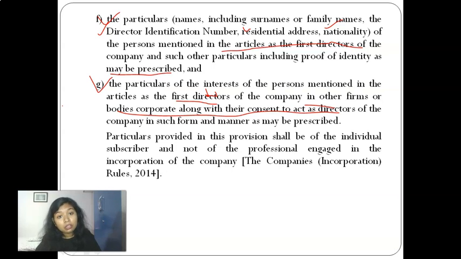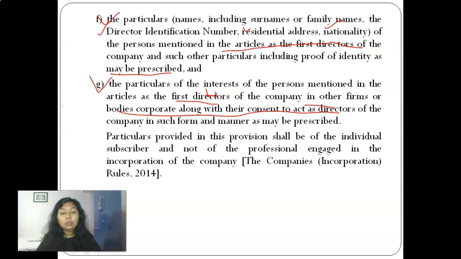Also, he needs to give details regarding his interest in other firms or bodies corporate. Why is this important? You need to understand this, because a company deals with various other firms or bodies corporate, and if a director has any personal interest in that company or body corporate, then he will not be authorized to deal with it. In that kind of case, the other directors will decide whether they need to work with that company or firm, because there may be a conflict of interest between the other firm and the company in which he is a director. That's why this is being checked.